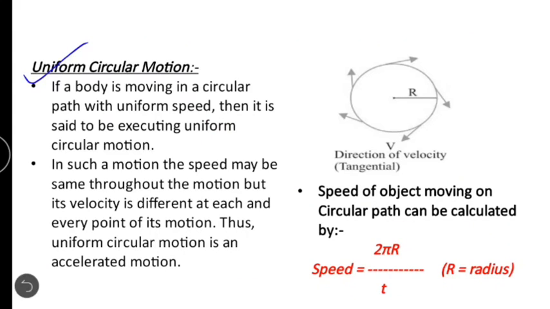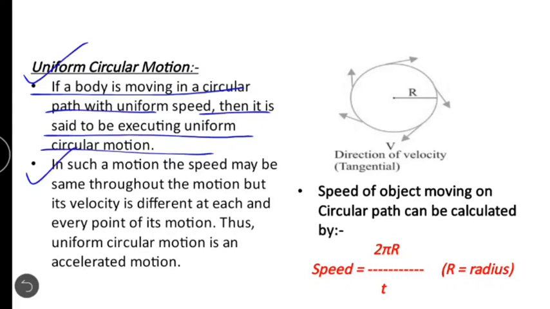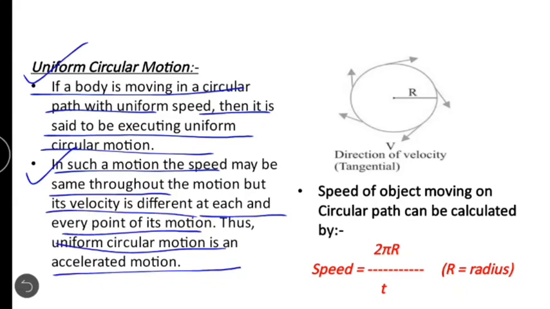Now the last topic of the chapter is uniform circular motion. If a body is moving in a circular path with uniform speed, then it is said to be executing uniform circular motion. In such a motion, the speed may be the same throughout the motion, but its velocity is different at each and every point of its motion. Thus, uniform circular motion is accelerated motion.